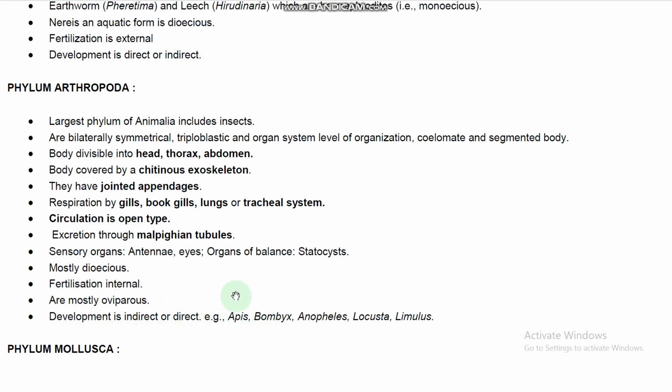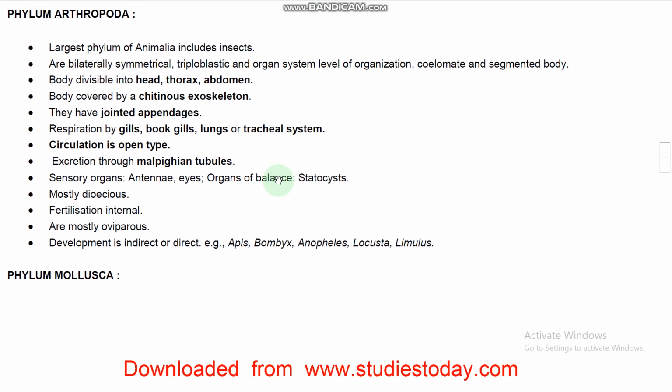Arthropoda examples are most important because they interact with mankind, with either harmful or beneficial effects. Apis indica, honeybee, and Bombyx mori, silkworm, and Anopheles mosquito, and locust, the gregarious pest, and Limulus, king crab. So Limulus king crab is what? A living fossil, right. So these are the examples, and go through the NCERT examples also.